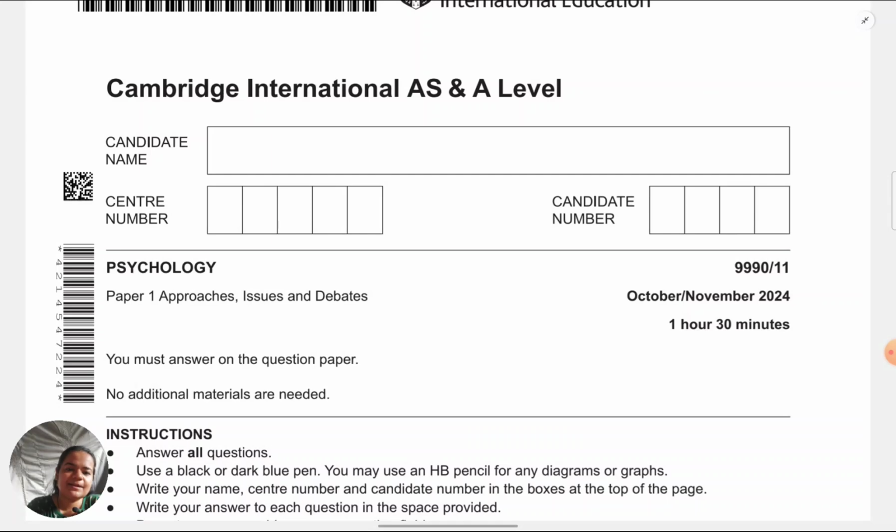May June exams are coming close, so right now you have to put your full focus on practicing past papers. That is what we'll do in today's lesson. For AS students, we'll solve paper 1 October November 2024.